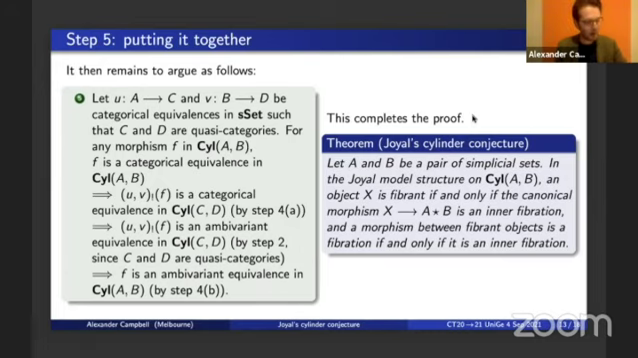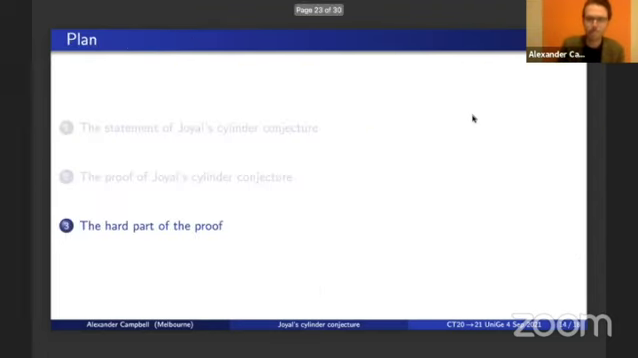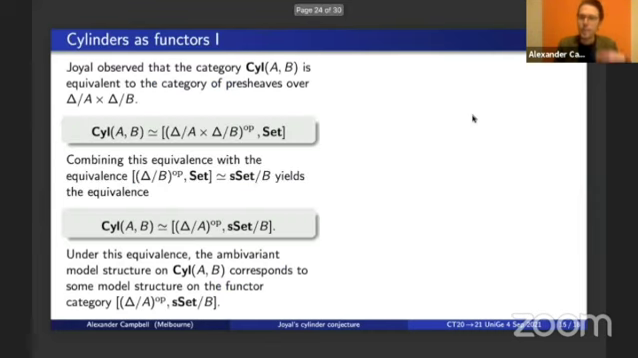So in the time that I have remaining, let me say a few things about the difficult part of the proof, which was that second half of step 4, that push forward along a pair of categorical equivalences reflects ambivariant equivalences. Okay, so this part of the proof amounts essentially to an analysis of these ambivariant model structures that we defined.